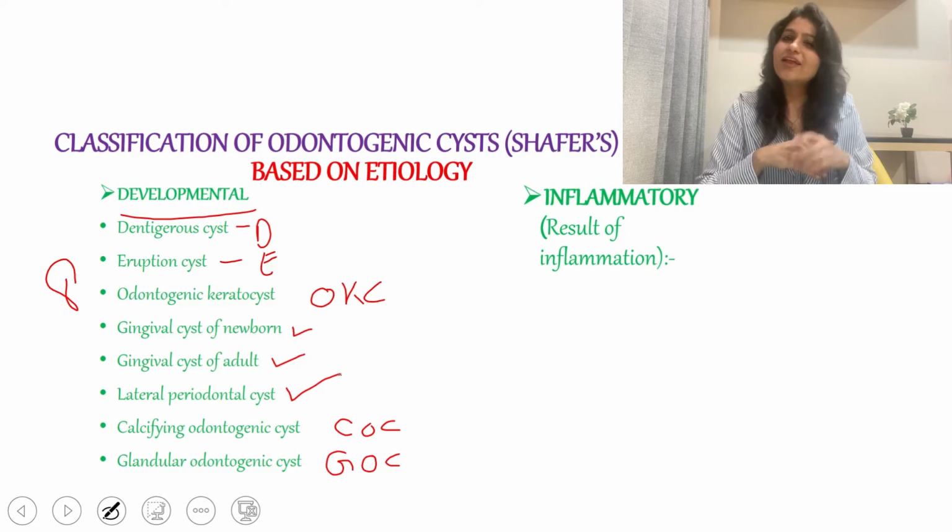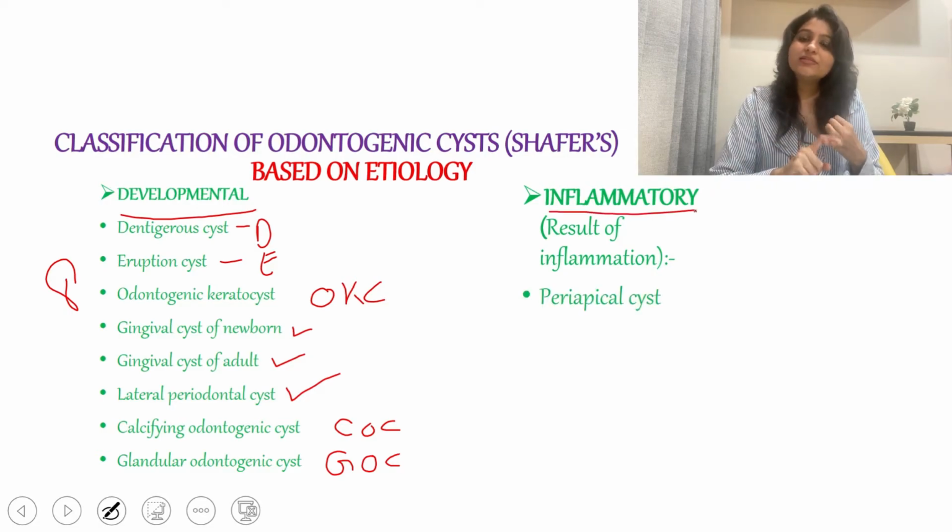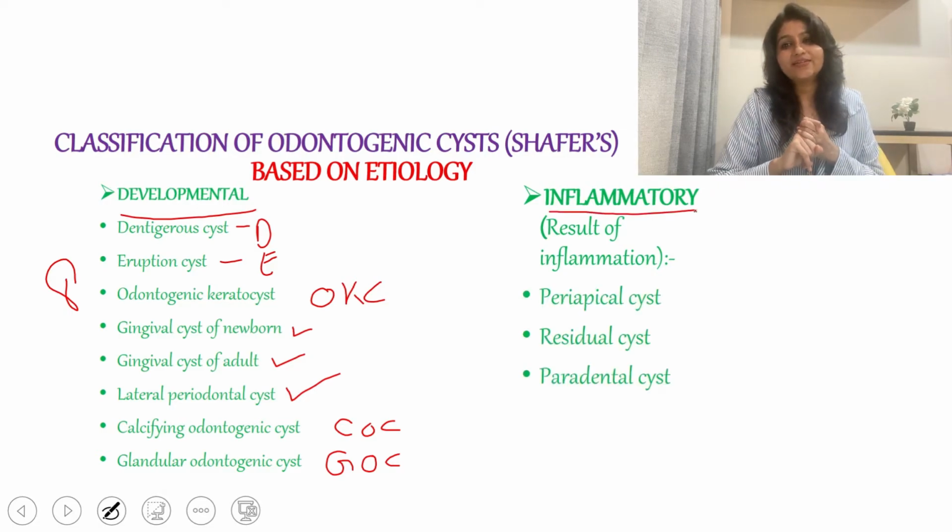Coming to the inflammatory, there are 3 names in it. One is periapical cyst, then residual cyst and a paradental cyst.